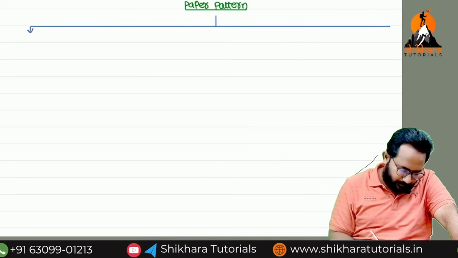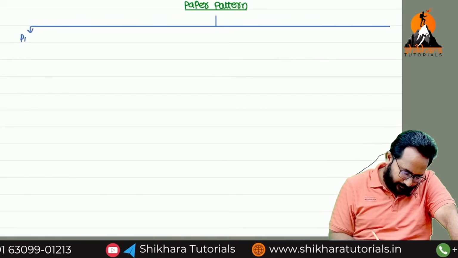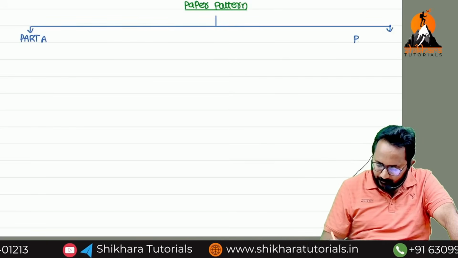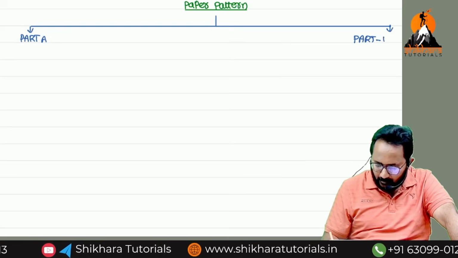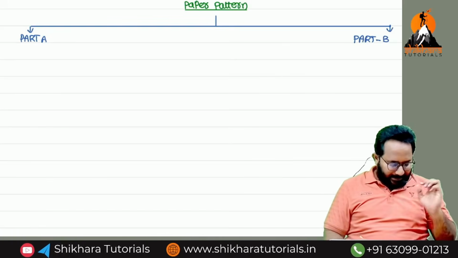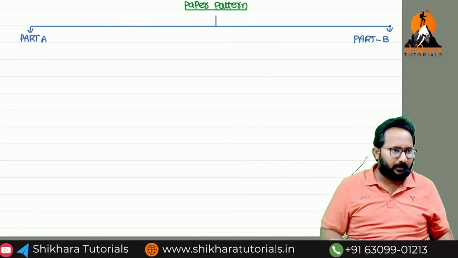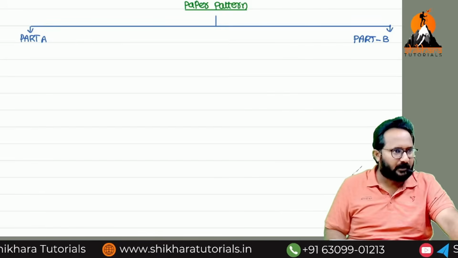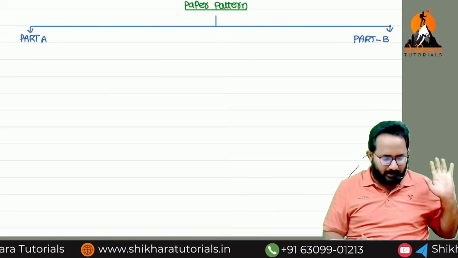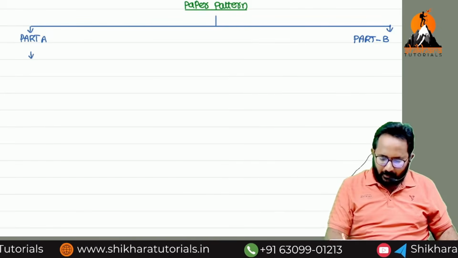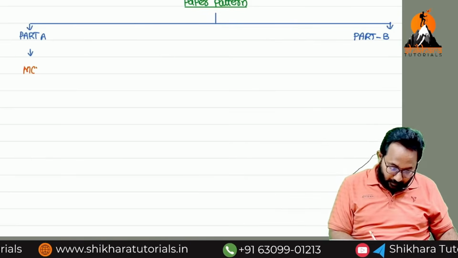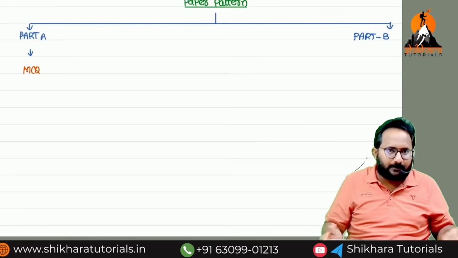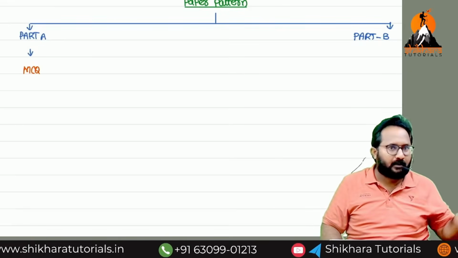Now first, what is that part A? Second part, part B. Part A is the compulsory question. Compulsory means you have to attempt it, otherwise you will lose marks. There is no choice in this, and you have to attempt this part A. Luckily, this part A is what? MCQs. Sir, why are you saying luckily, sir? There are no negative marks. No need to write explanations also. You just have to bubble in the OMR sheet.